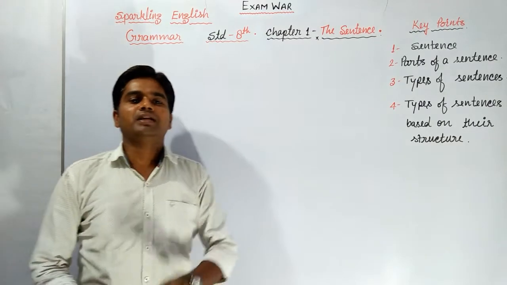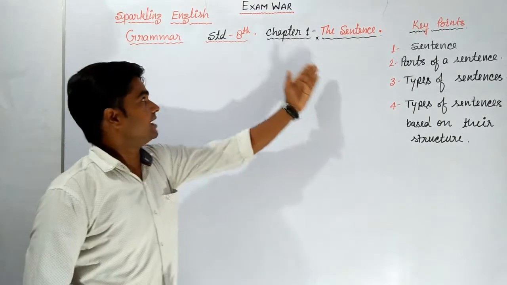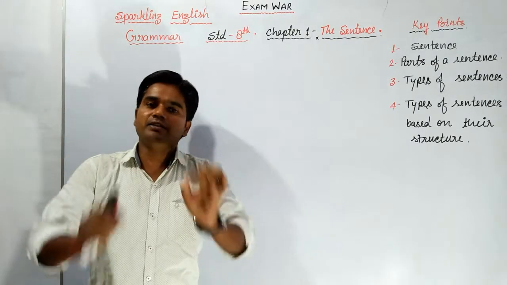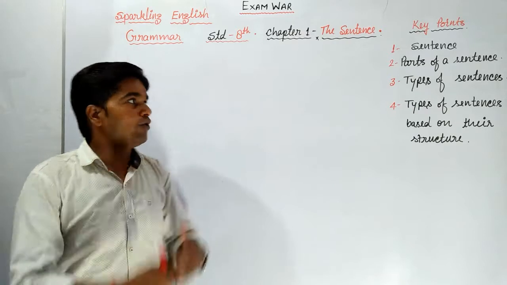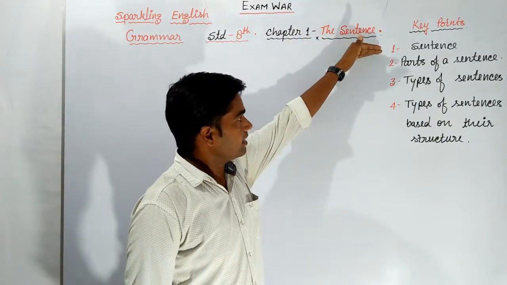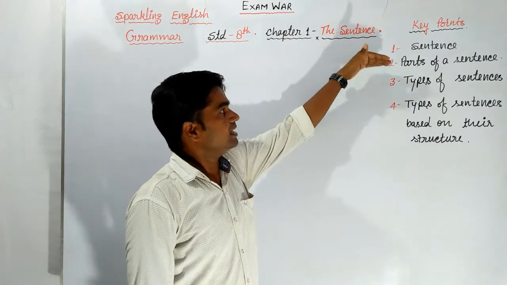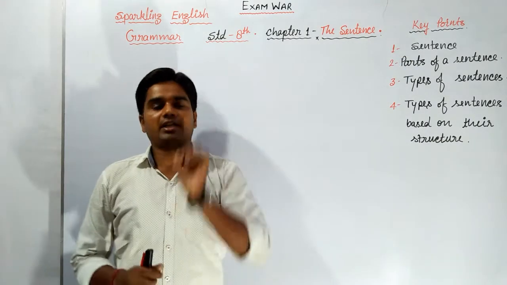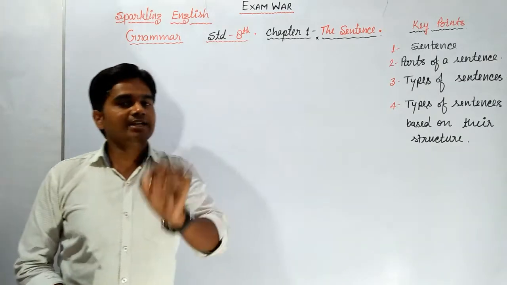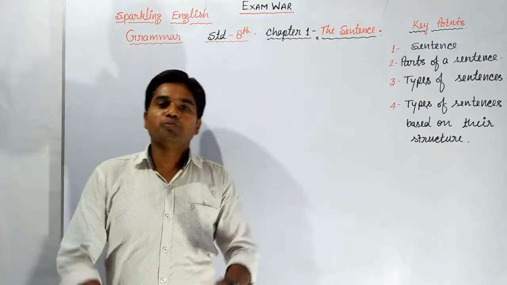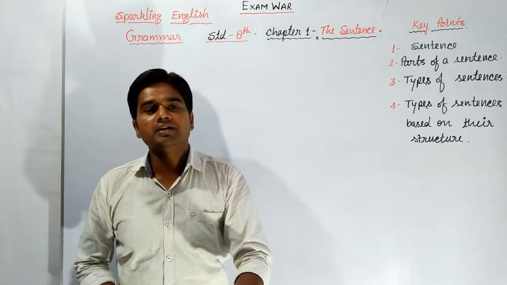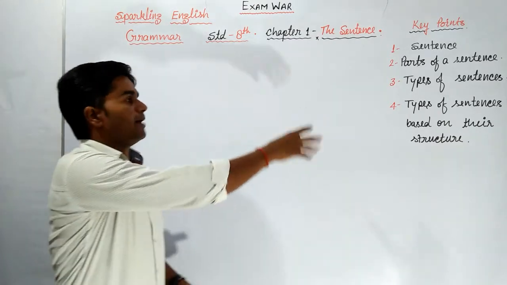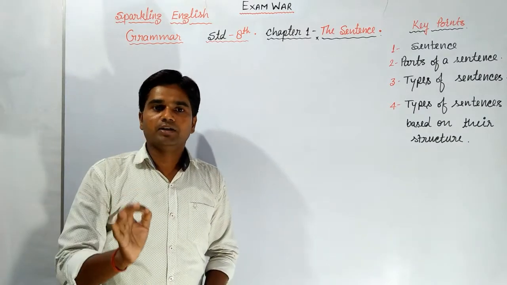Today we are going to discuss the very first chapter, the sentence, of Sparkling English Grammar for Standard 8th, and in this chapter we will discuss the key points. What is a sentence? What are the parts of a sentence? Types of sentences and types of sentences based on their structure. So to get each and every point very clearly, you must watch this video from the very beginning to the end. So let's start this video and discuss each and every point one by one.